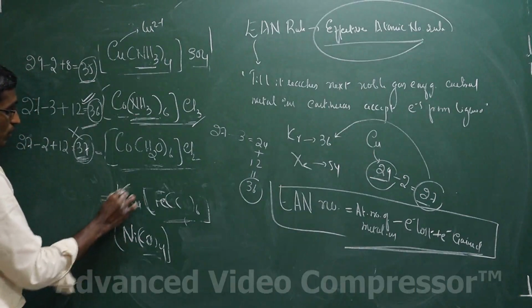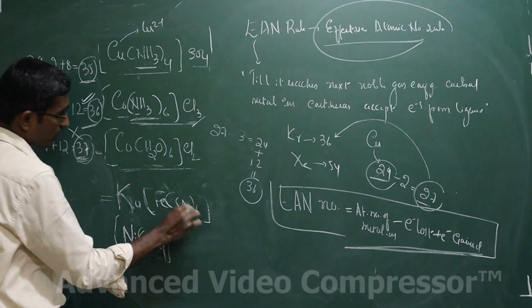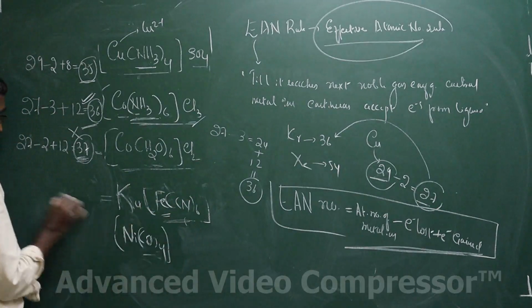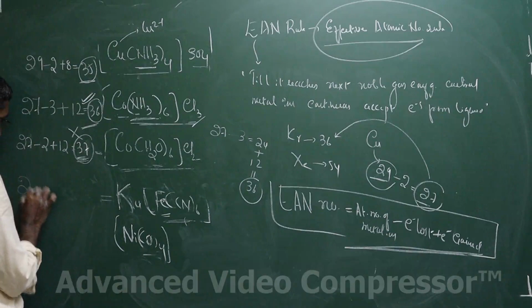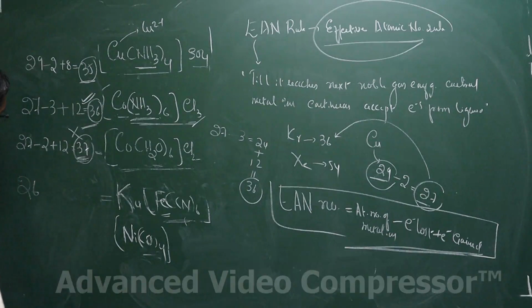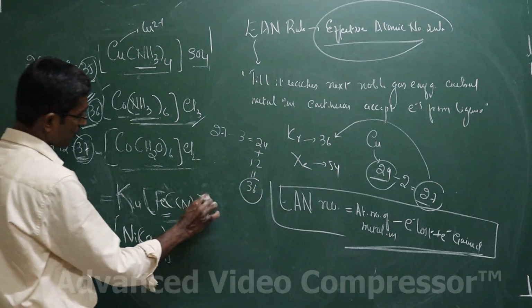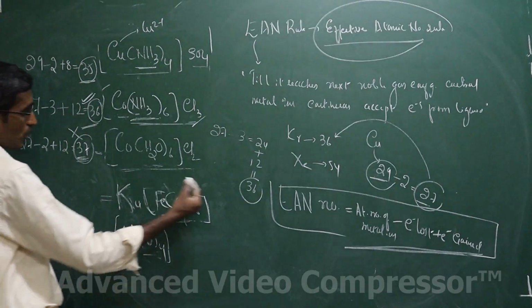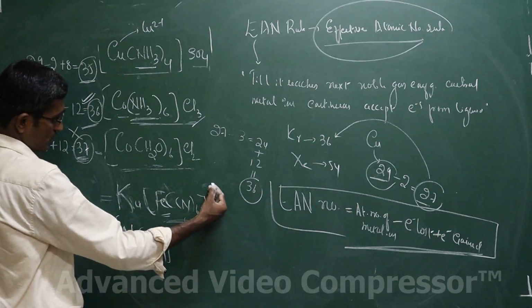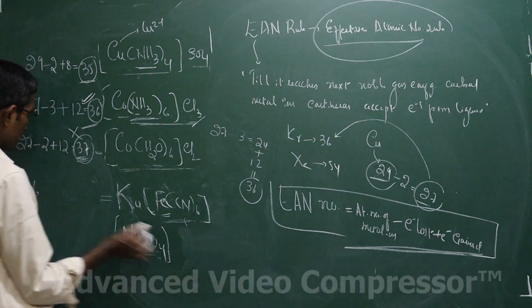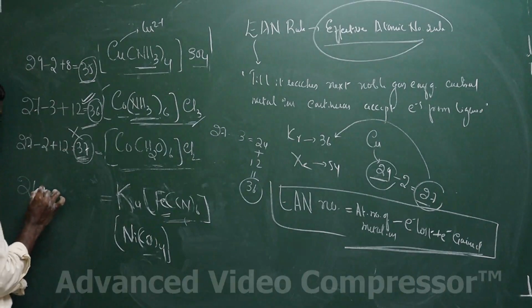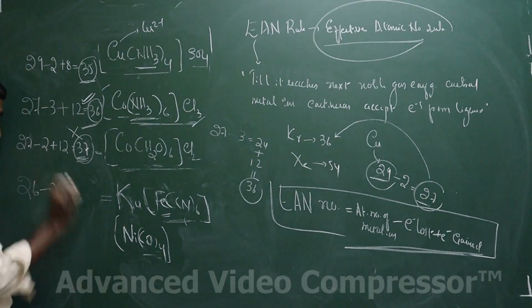Right, in this particular complex, K4[Fe(CN)6], K4[Fe(CN)6]. So that is iron, what is the atomic number of iron? 26 is the atomic number of iron, right? CN minus ion. What is the charge on the complex, or what is the oxidation state of the ion here? +2. We have calculated that, right? Charge on the complex is -4. This is +6. So the oxidation number of the ion is +2. That means 26 minus 2, because it has lost 2 electrons.